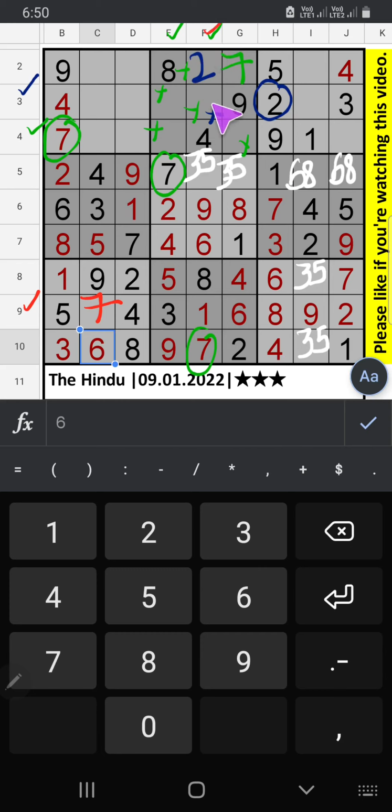In column F, 2 numbers are remaining, 3 and 5. In the 3rd row we have 3, so 3 can't come in this cell. 3 is confirmed here. Then 5 is here. Here 5 is confirmed.